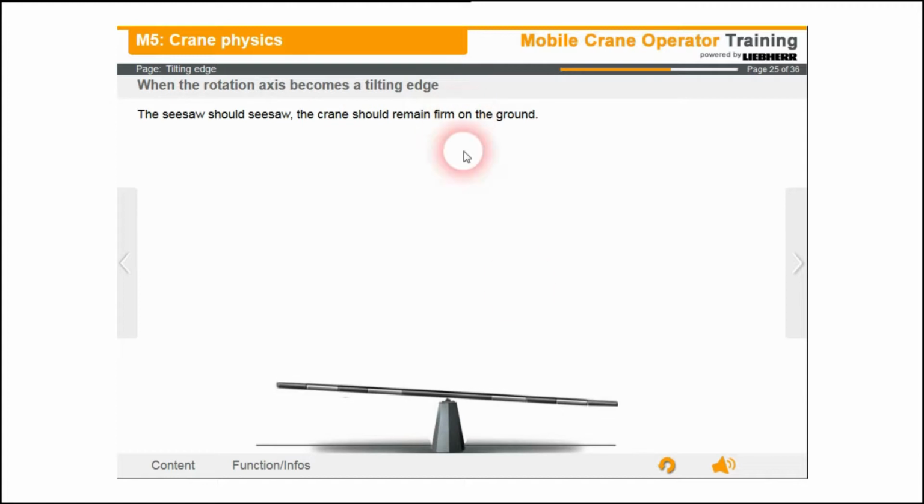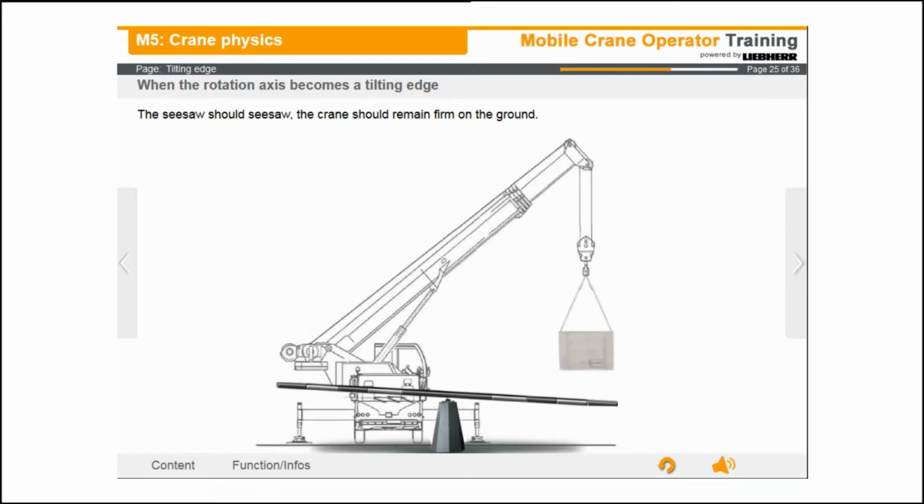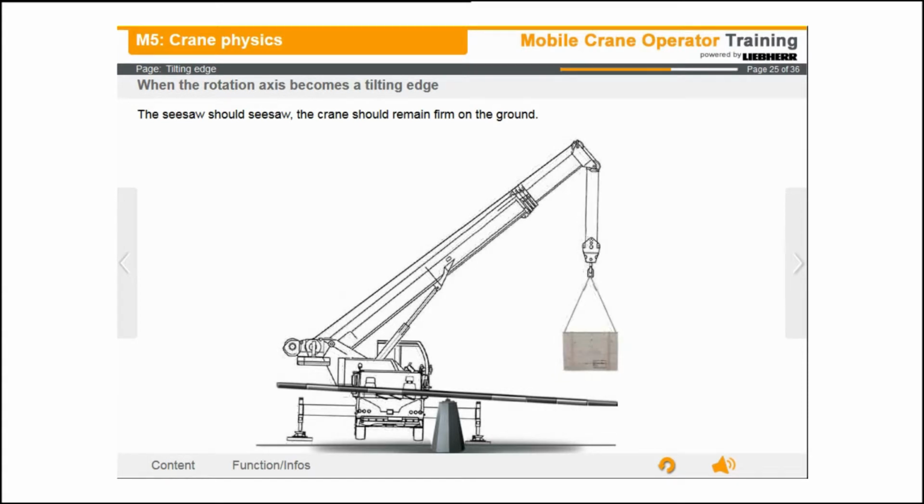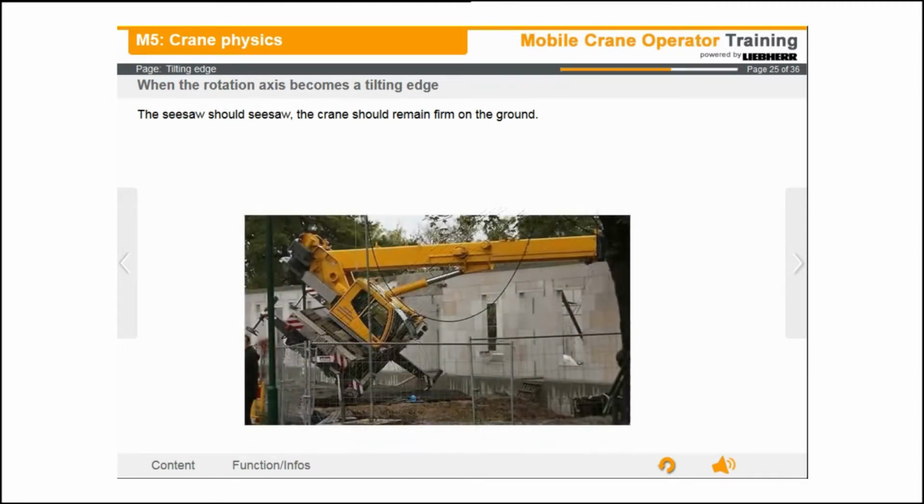The blessing of a lever can also be a curse. What is fun when seesawing is no longer fun when using large machines, because the rotation axis now becomes a tipping axis. In the case of a mobile crane, we do not want to use the lever principle to reduce the exertion of force. Rather, we are only interested in creating stability.